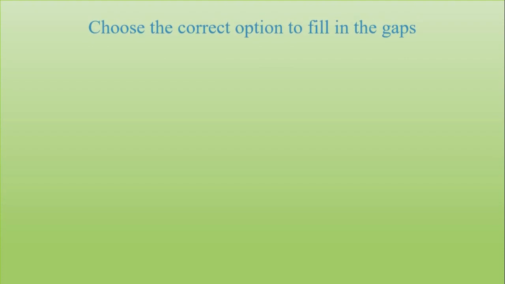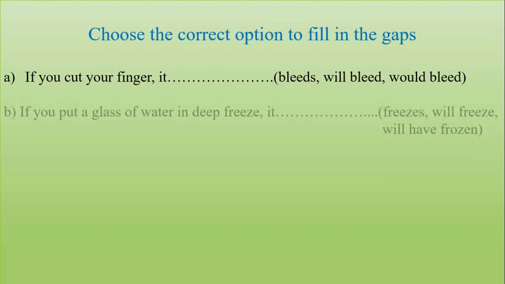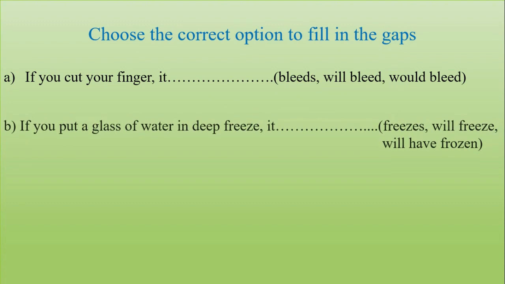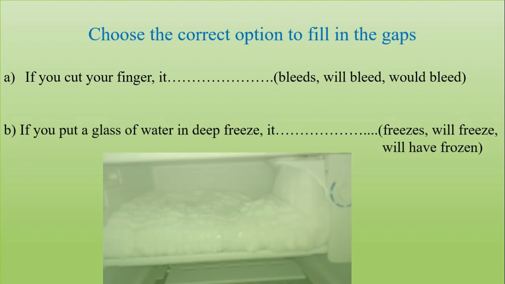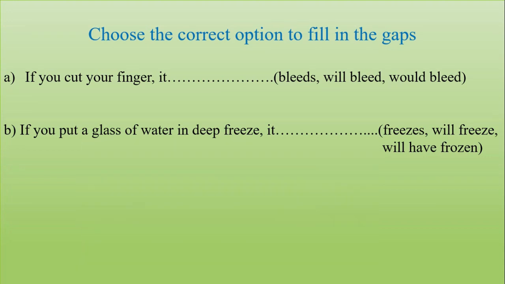Dear students, now look at some exercises regarding the zero type of conditional sentence. Choose the correct option to fill in the gaps. Question A: If you cut your finger, it doesn't, bleeds, will bleed, would bleed. Question B: If you put a glass of water in deep freeze, it doesn't, freezes, will freeze, will have frozen.